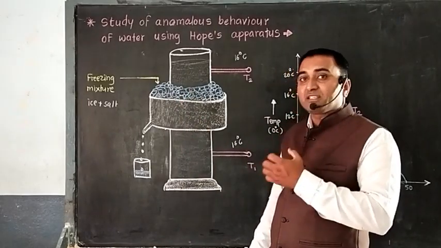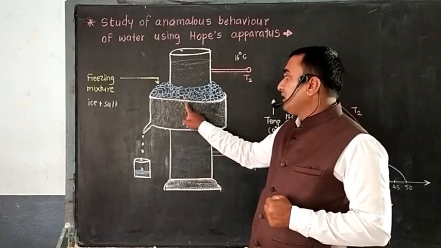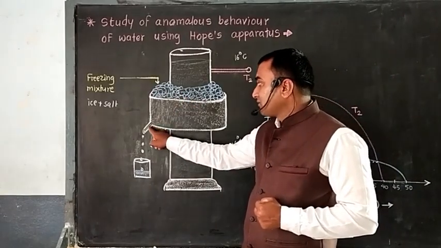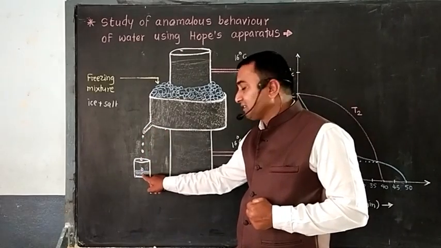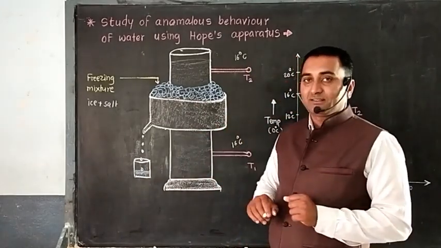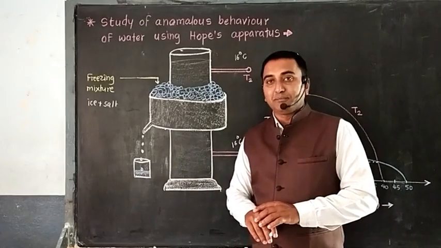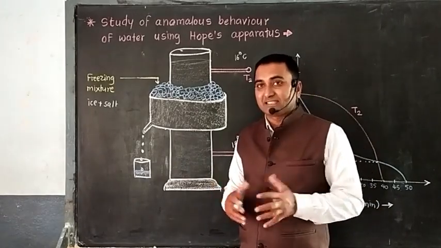As the freezing mixture absorbs the heat, it starts to melt, and the melted water comes out from this end and gets collected within this vessel. That is the structure here. After every 30 seconds we are going to measure the temperature, and how the temperature changes is what we are discussing now.